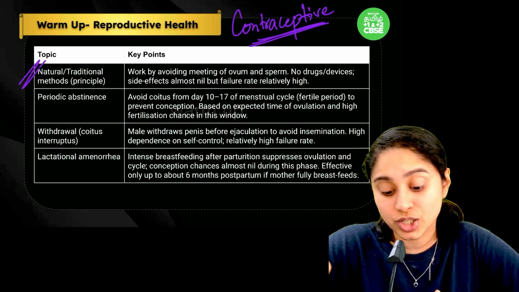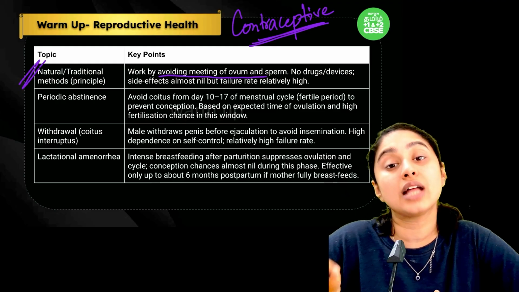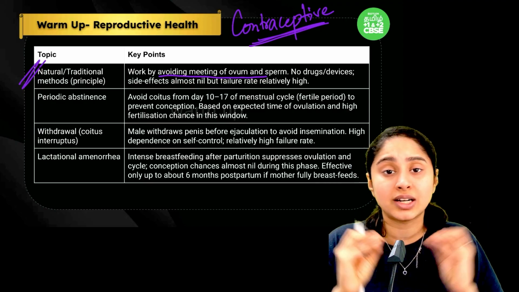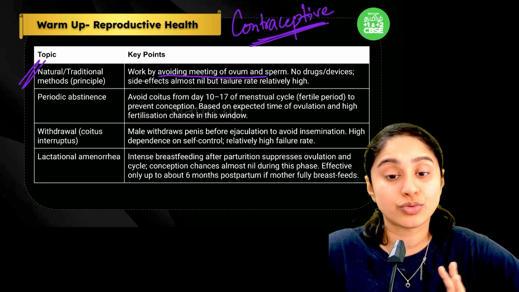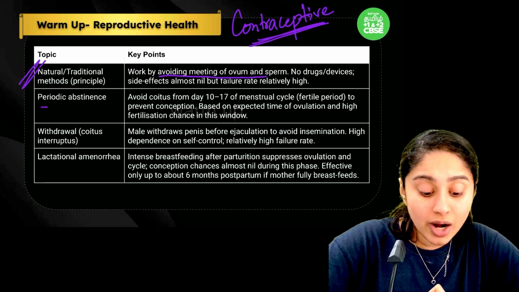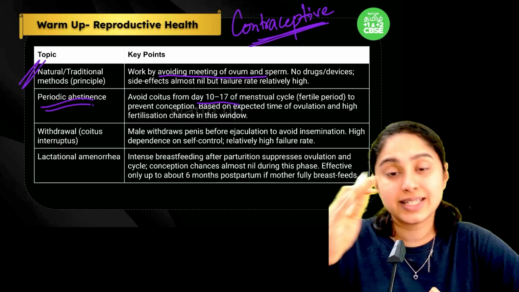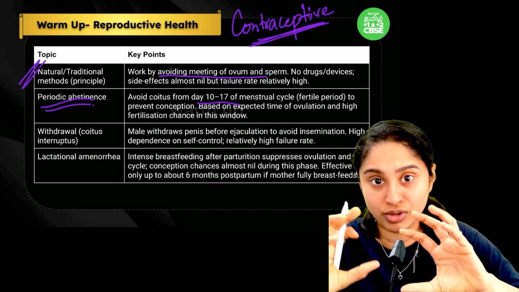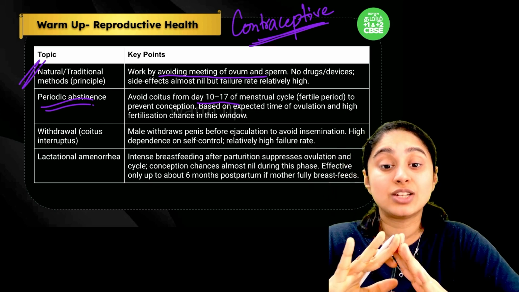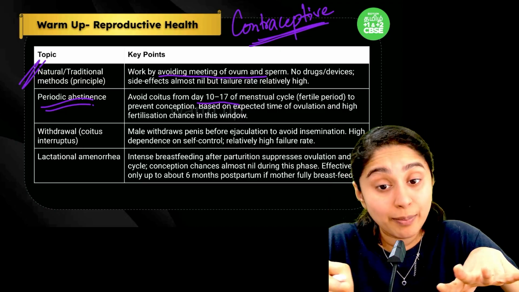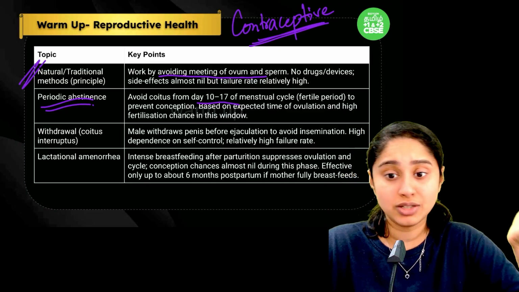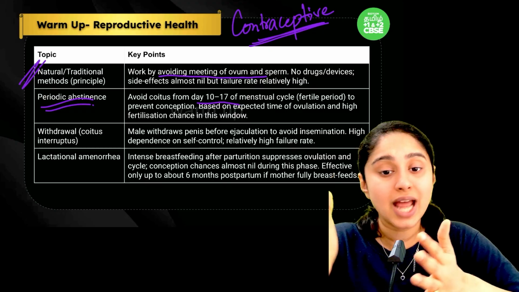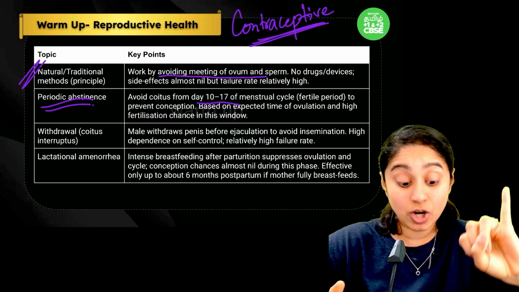So what do we do in the natural method? We are avoiding the chance of the ovum and the sperm meeting. That's all. So side effects are very few. There is no drug, device, nothing, just avoiding the chance of the ovum and the sperm meeting. Periodic abstinence is from day 10 to day 17 of the menstrual cycle, when we can expect the ovulation. So before and after a few days, if there is no intercourse at all, then at the time of ovulation there is no sperm, so there is no chance of conception during this particular period. That is periodic abstinence.